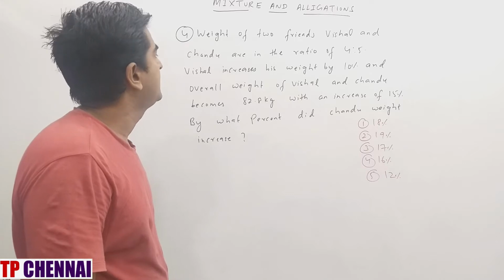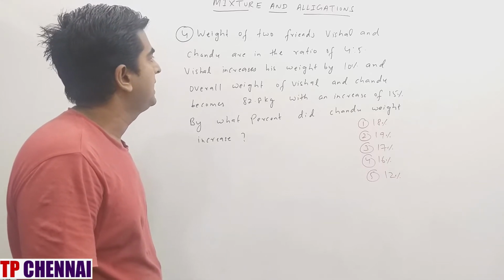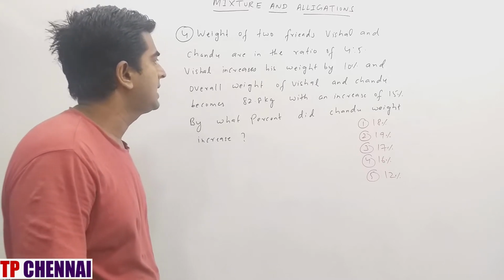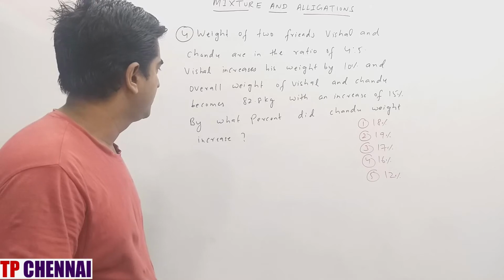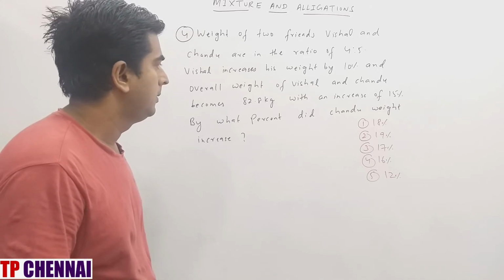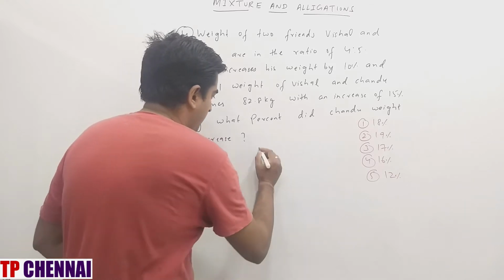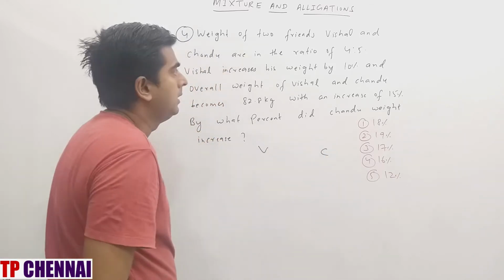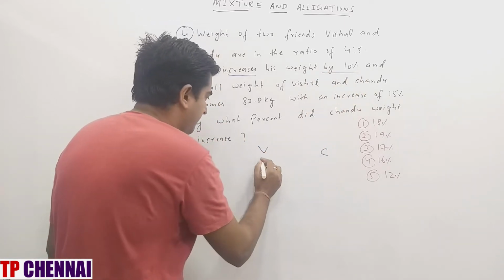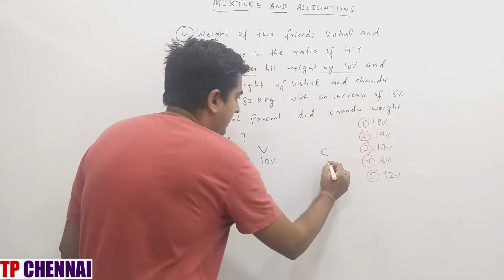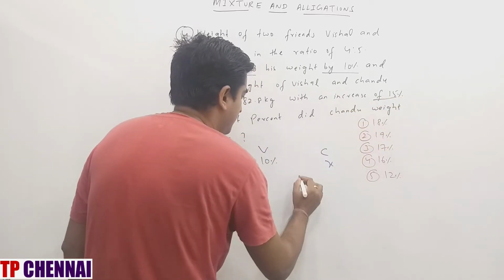Weight of two friends Vishal and Chandu are in the ratio 4:5. Vishal increases his weight by 10% and overall weight of Vishal and Chandu becomes 82.8 kg with an increase of 15%. By what percent did Chandu's weight increase? Two persons are there, Vishal and Chandu. Vishal increases his weight by how much? 10%. Chandu they are asking. Overall increment is nothing but how much? 15%.